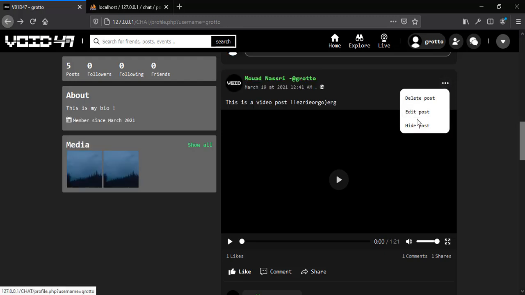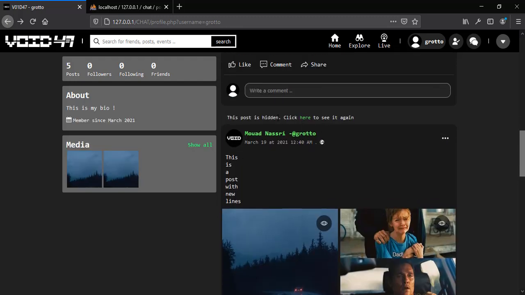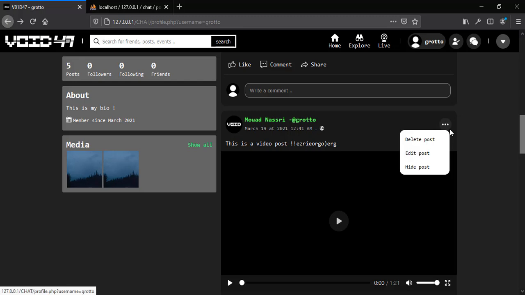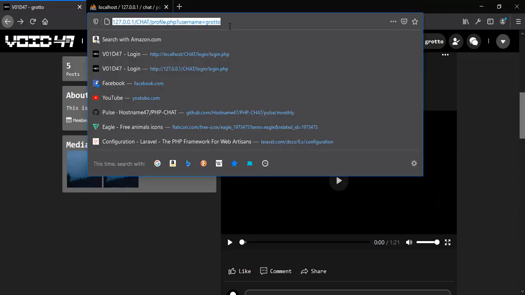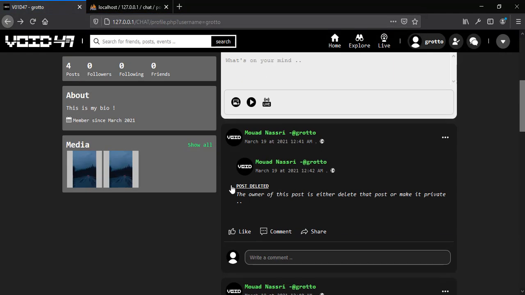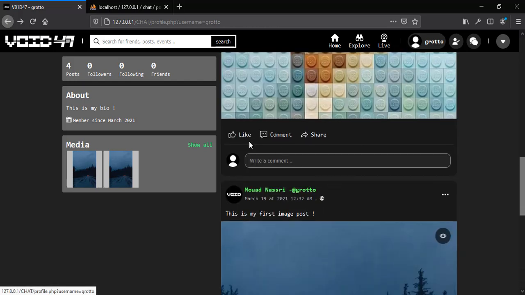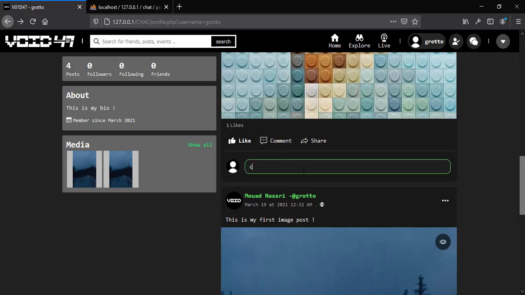Now we can hide this post, as you can see, or restore it, and of course we can delete this post. Now when we delete this post, what will happen to this shared post? Let's see. Now we have this post deleted, so the owner of this post either deletes that post or makes it private. Now we can delete posts, so we can like and comment.